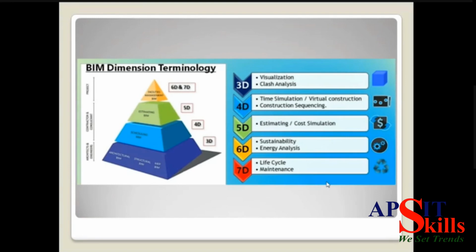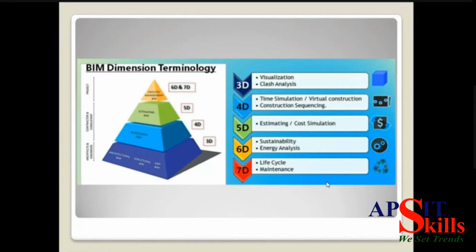6D is sustainability and energy analysis. So this is totally regarding the environmental aspects which we need to follow. Revit and Autodesk are adding the 6D because there are many builders and contractors who don't follow the laws, the procedure which IGBC, the Indian Green Building Council, has given. So we have to follow that. We should know how the energy analysis has been done for that particular project, how sustainable my project is. So that is your 6D. And the last one, that is 7D, life cycle and maintenance. After completion of every project, you need maintenance. You need to know the span of that particular project, how my construction is going to survive. So that is the 7D.